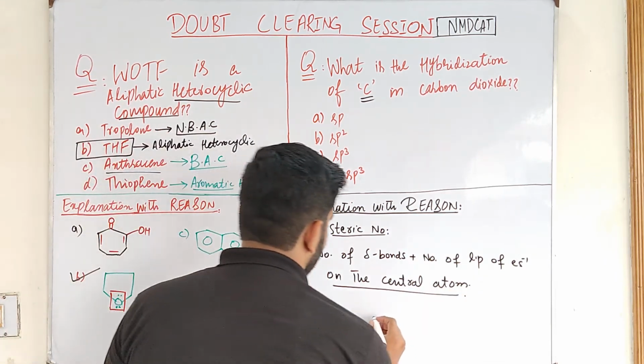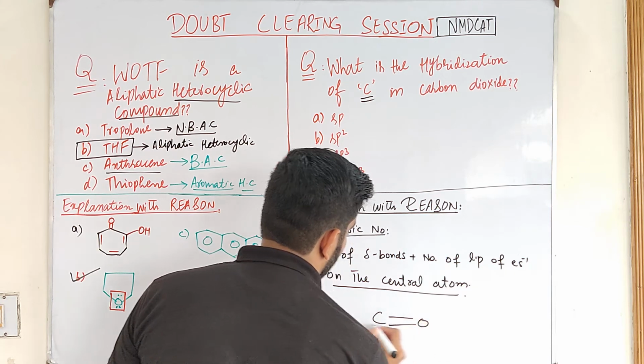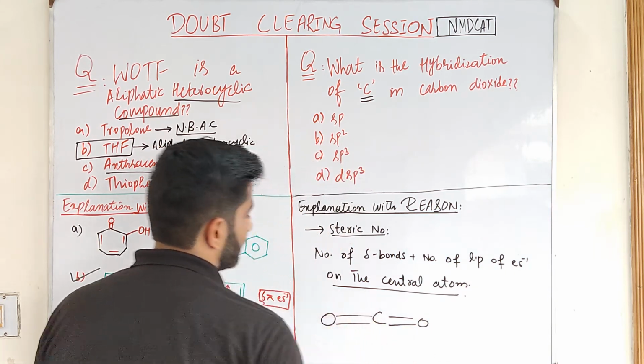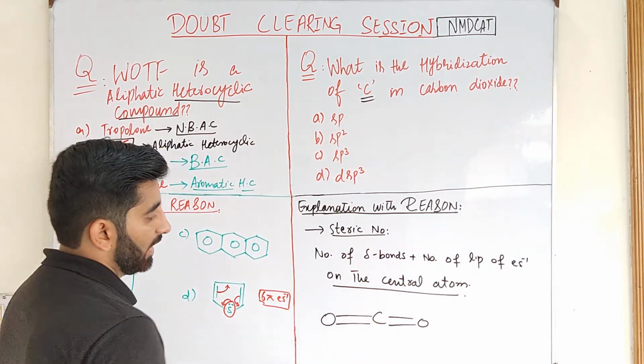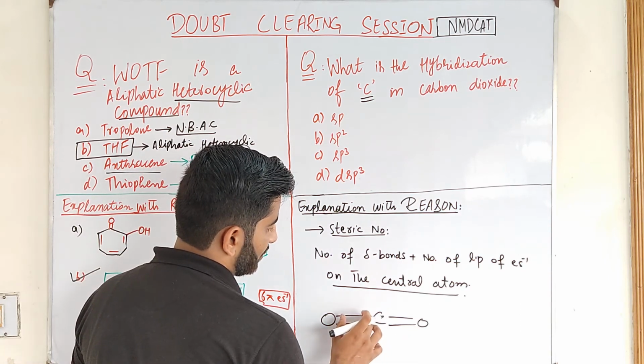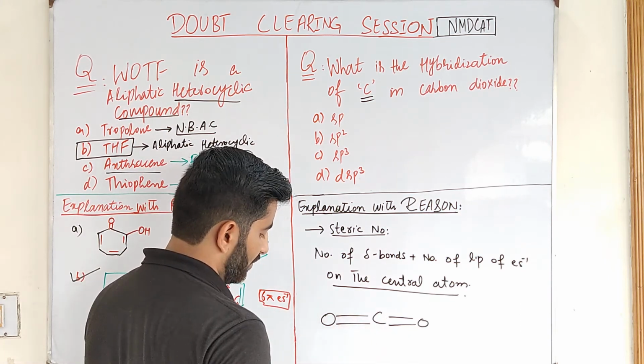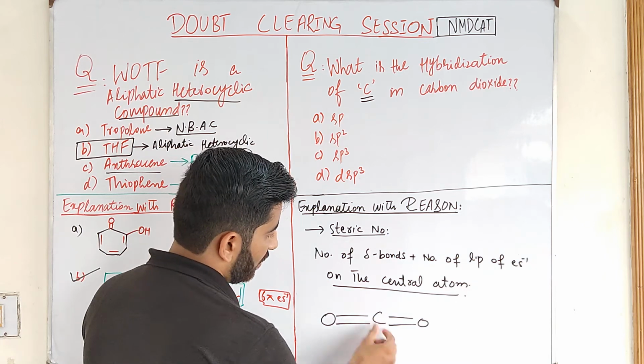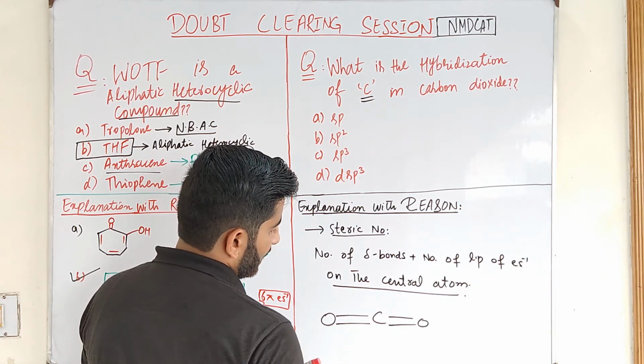Now here the compound we have is carbon dioxide. This is the structure of carbon dioxide. And this compound consists of 2 sigma bonds and 2 pi bonds, and there is no lone pair of electrons present on the carbon.